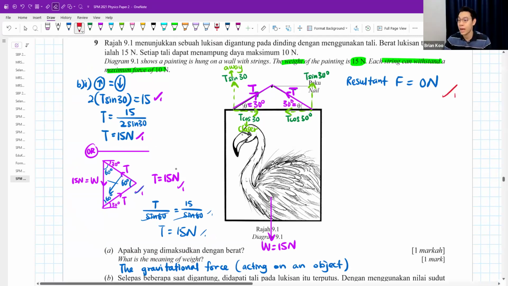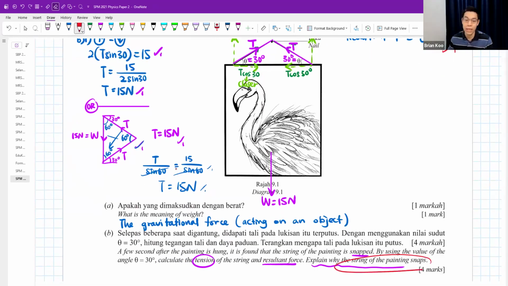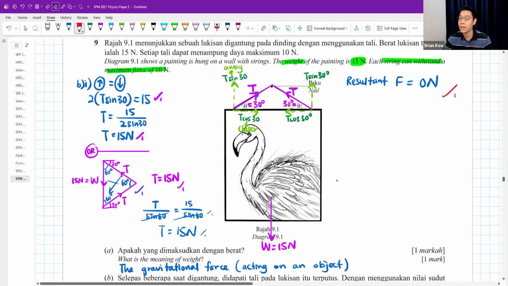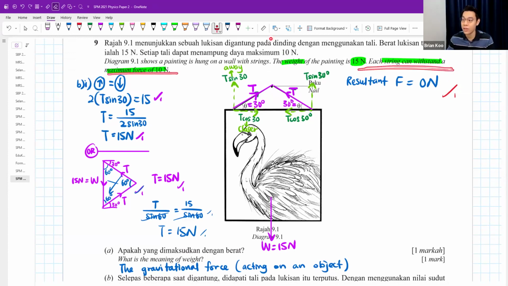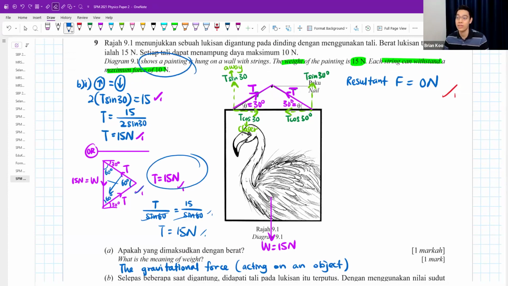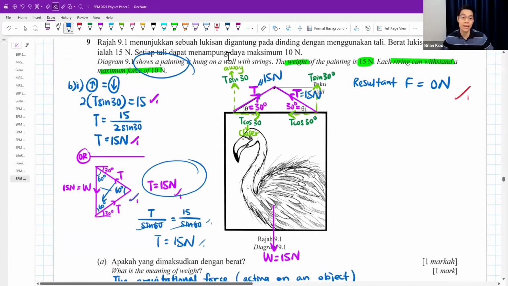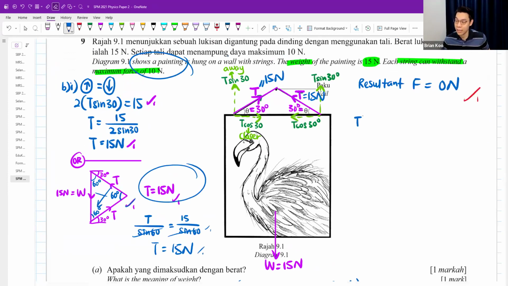And then lastly, they ask, explain why the strings of the painting will break. There's one important sentence earlier. You read here, each string can withstand a maximum force of 10 Newton. Every string can only tahan 10 Newton. So my answer is because the tension is 15, but every string can tahan 10 only. You just tell them that. Tension is 15, I found. But by right, the string can only tahan 10. Okay, so I say something like this.